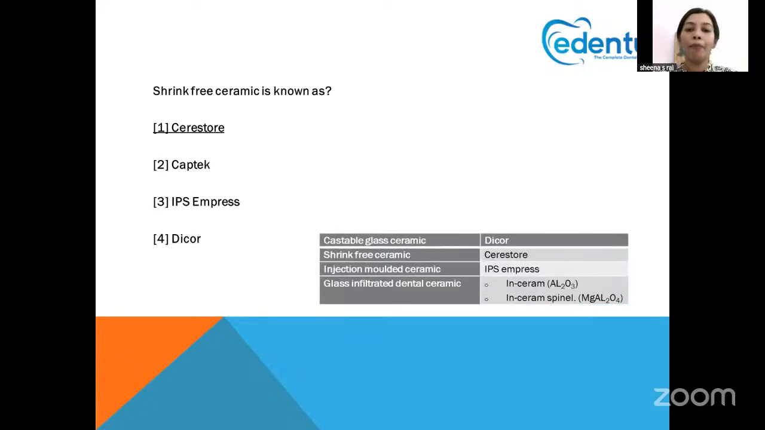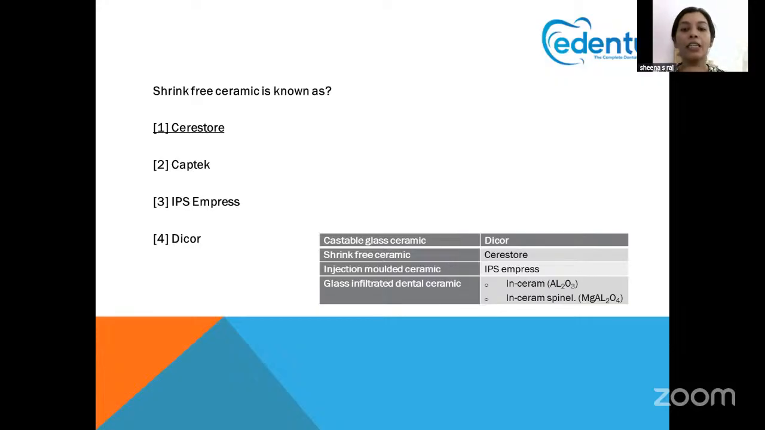Okay, some other important points that you have to keep in mind. First is shrink castable glass ceramic. Which is the glass ceramic that can actually be casted? The answer for that is Dicor. And shrink-free ceramic, as I told you, you can memorize it as store, so it is Cerastore. Next is injection molded ceramic. Memorize it as II, so it is IPS Empress.